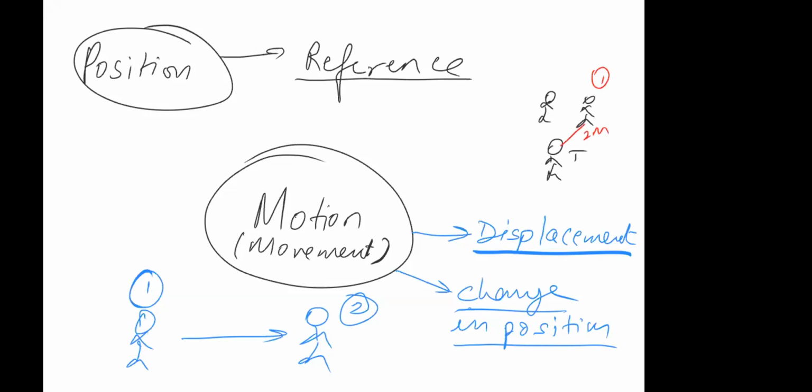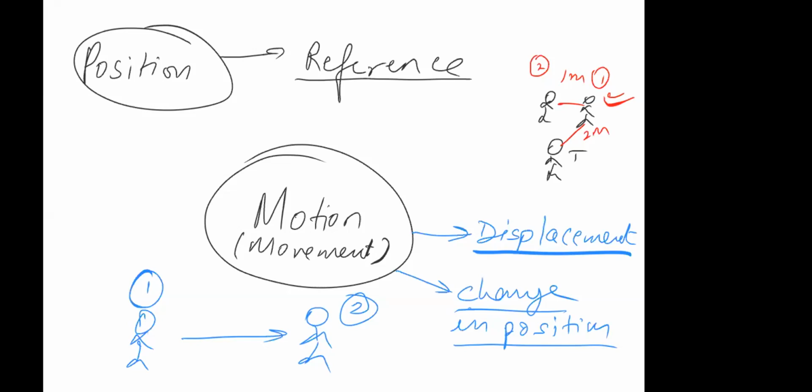But if I ask this student where student 1 is sitting, then the student will say with respect to me, it's 1 meter and straight. I'm talking about the same person, right? But with respect to the teacher, position is something, and with respect to the other student, position is something else, correct?